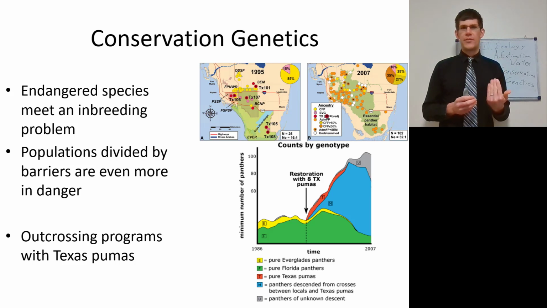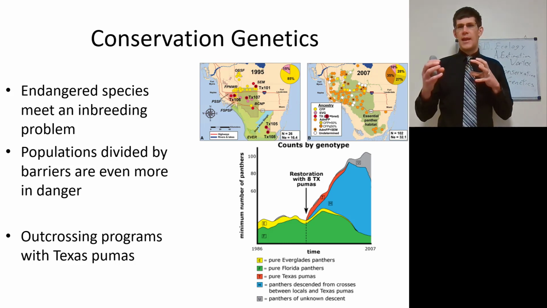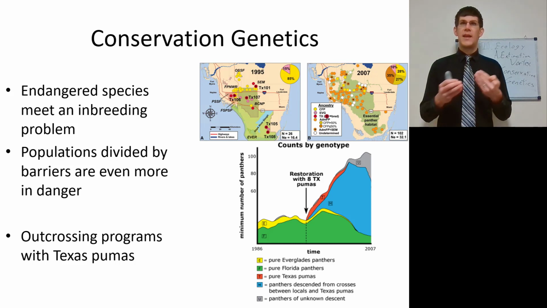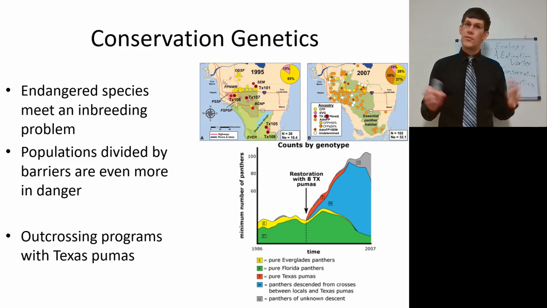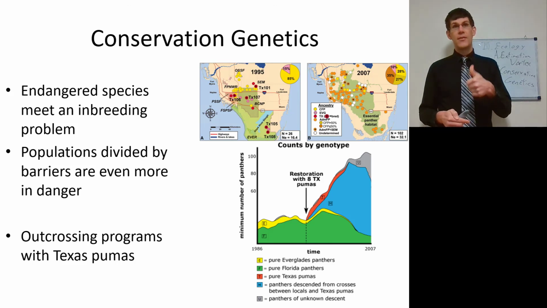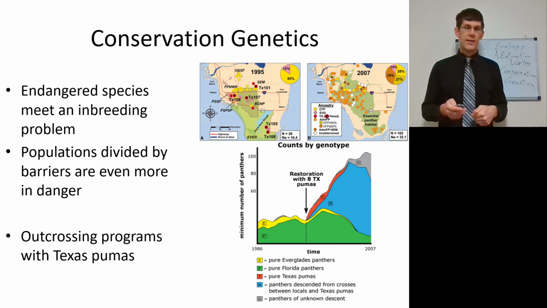Those pure Everglade panthers and the pure Florida panthers end up kind of going down because you're introducing genetic variability from the Texas pumas. So the introduction of new genetic material was actually able to help conserve these genetically inbred Florida panthers. So there we see where conservation genetics through outcrossing can ensure a higher amount of genetic variability. So yay, there is a way to avoid the extinction vortex and to avoid the problems associated with inbreeding.